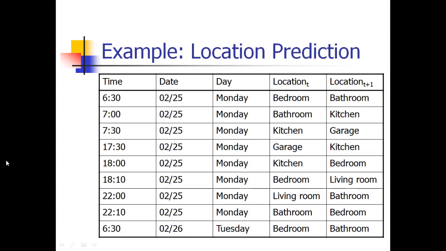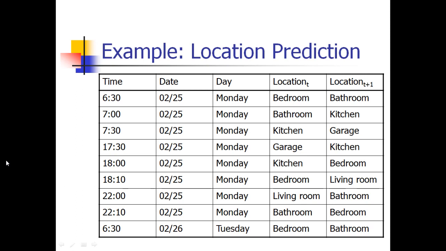This is an example that has been given. For example, he gets up at 6:30 on Monday. He will go to bedroom, then he will go to bathroom. T plus 1 is the bathroom, so he is in the bathroom. So next one is bathroom. From bathroom he will go to kitchen. From kitchen he will go to garage. From garage to kitchen, then kitchen to bedroom, bedroom to living room. Like that it has been given. What he will do is daily activity on Monday. Then from Tuesday it is being repeated.